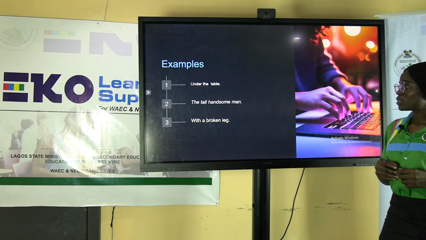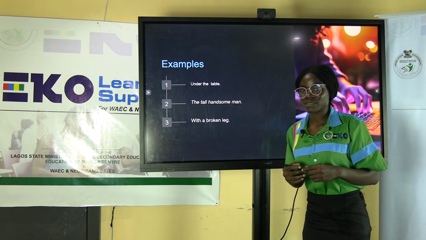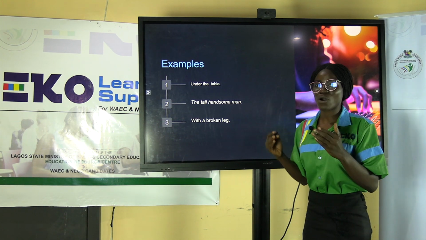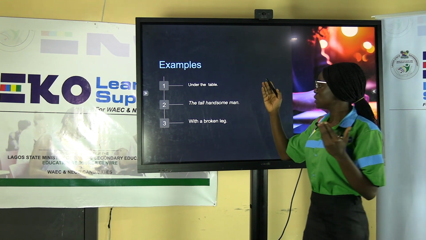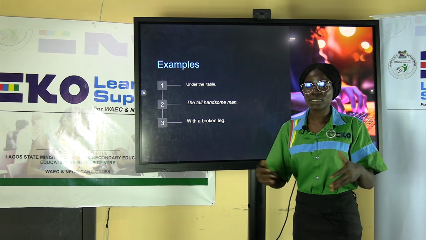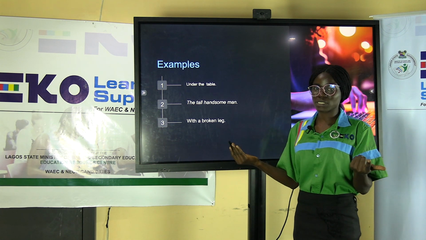Now look at the examples. Under the table, the tall, handsome man with a broken leg. All these are examples of phrases. Why is it called a phrase? It is called a phrase because all these, they do not express a complete thought. You have to question to get exactly what the person is talking about.